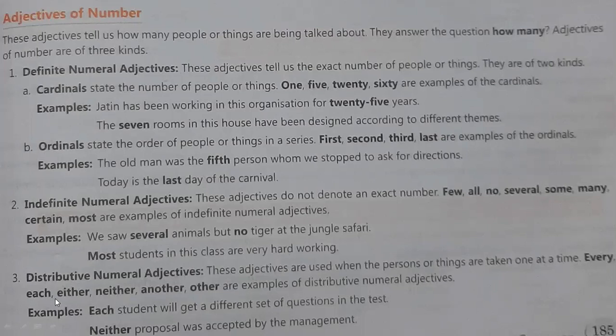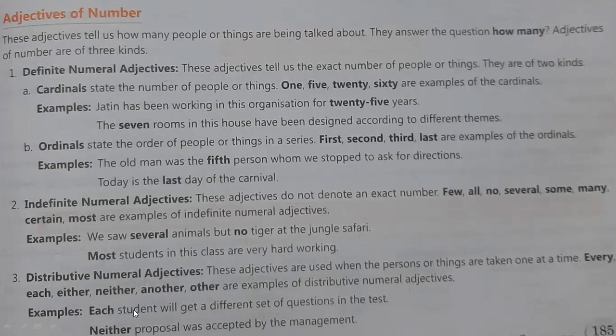Next is the distributive numeral adjective. Distributive means where you are going to distribute the things, right? Like to everyone, okay, to every, to each, to either, you will give to this one or not to give. Not to give means neither will come, another means anybody else, or other means others than this one. So this kind of words will come. These are distributive numeral adjectives. Like, each student will get a different set of questions in the test. Different set of questions. Each means every student.